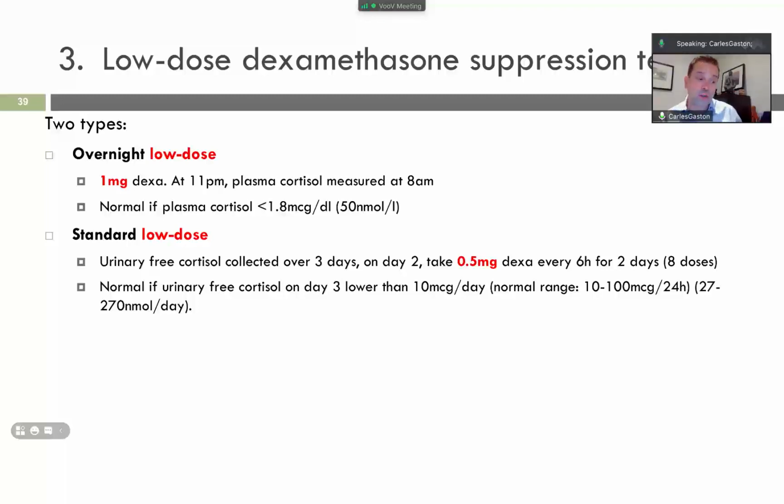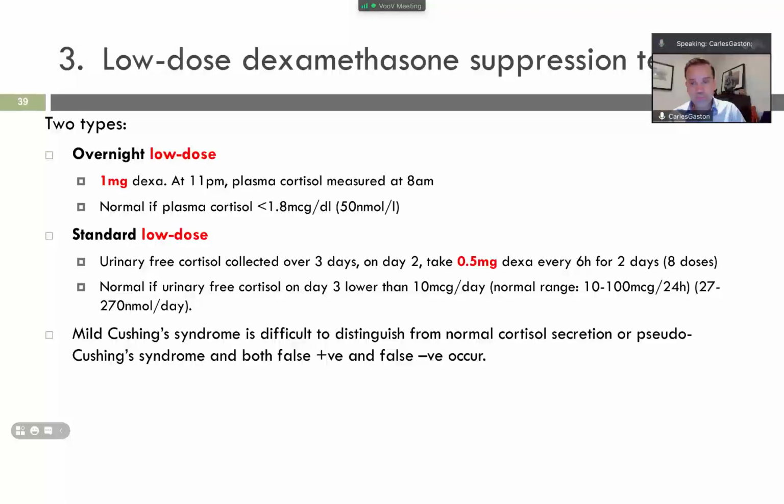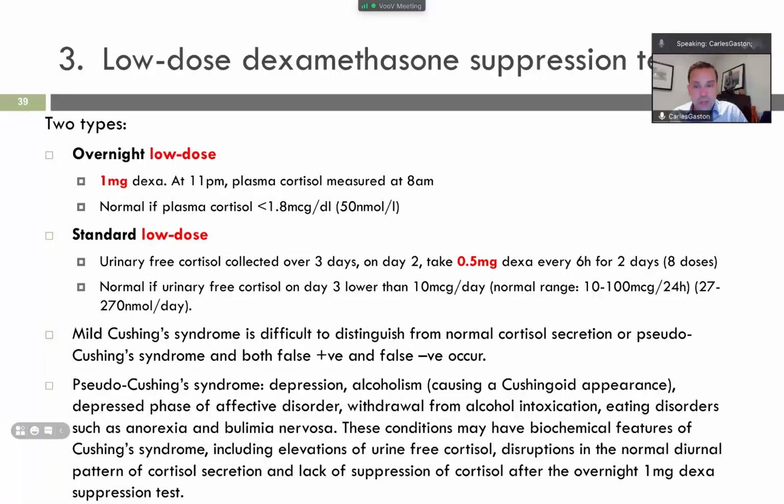Whether there is a tumor or not a tumor. Also, we need to be aware of pseudo-Cushing's syndrome, which is difficult to distinguish, right? Pseudo-Cushing's syndrome can be due to external reasons, which are not related to a pituitary tumor or a tumor in the adrenal gland, and it can be related, for example, to depression, alcoholism, and can give Cushing's appearance.